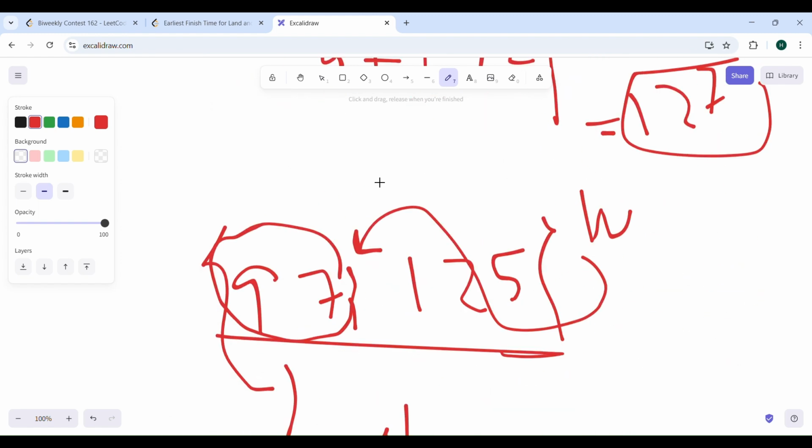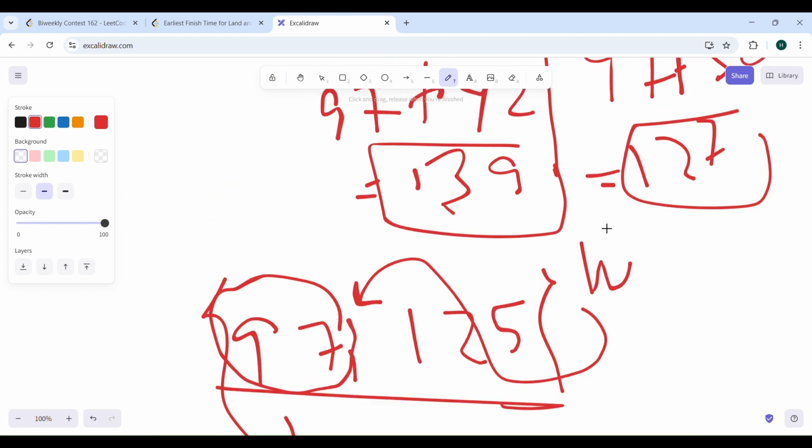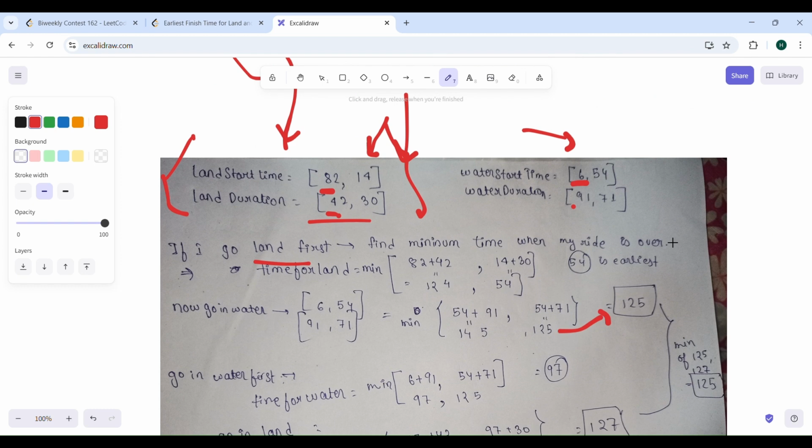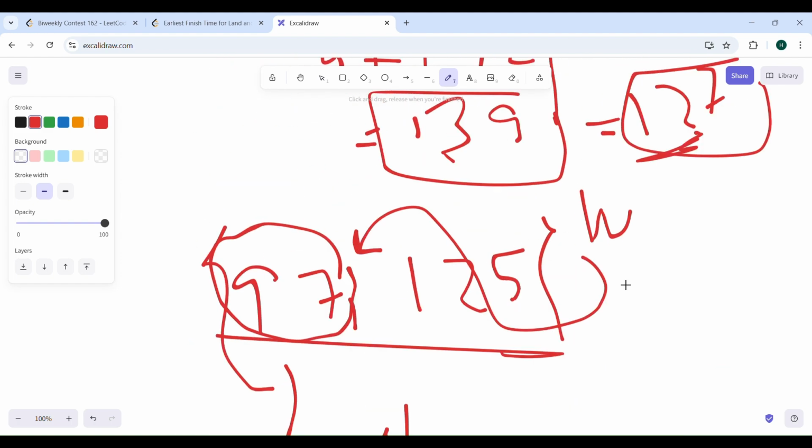And this will be 139, right? So the minimum out of these is 127, and before that you already had 125 as your value, so the answer will be 125, right?